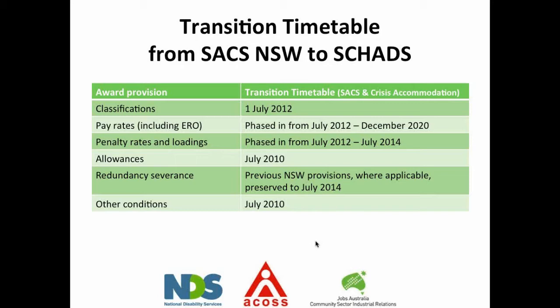Penalty rates and loadings will be phased from July 2012 through till July 2014. So by July next year, that phasing will have ended and will be right through to the modern award, and the only parts of the modern award we'll still be looking at will be those pay rates in terms of classifications. Allowances moved at July 2010, and other conditions also moved at July 2010.